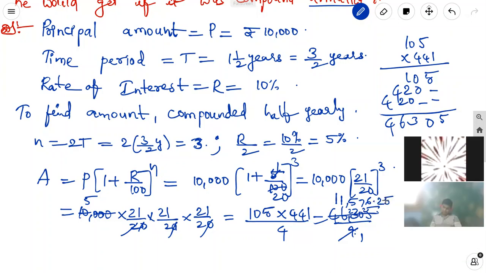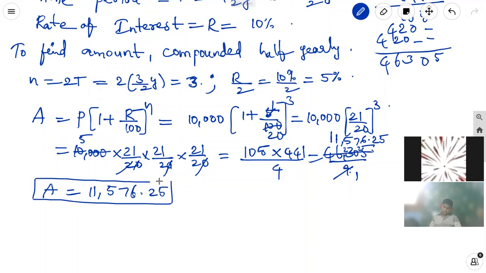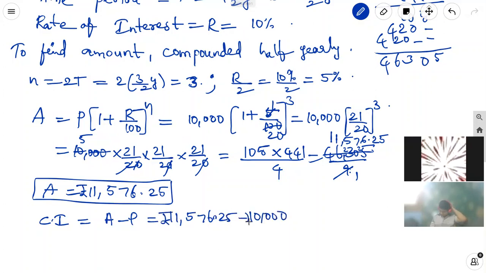That is nothing but the amount A is equal to 11,576.25 is the total amount. But what they are asking is to find the amount and compound interest. The compound interest is equal to amount minus principal amount, 11,576.25 rupees minus 10,000 rupees. That is equal to 1,576.25 rupees is the compound interest amount.